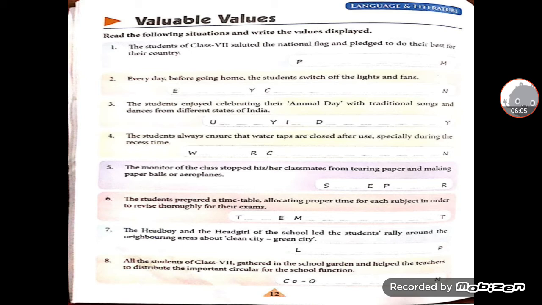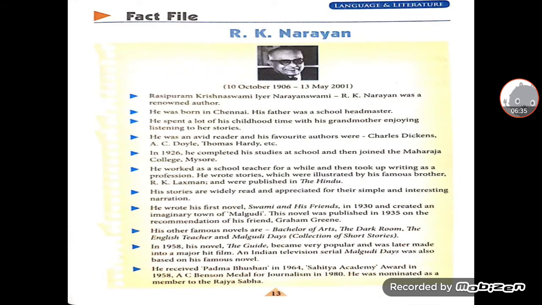Seventh, the head boy and the head girl of school led the students rally around the neighboring areas about clean city, green city. It shows the value of leadership. Eighth and the last one, all the students of class 7 gathered in the school garden and helped the teachers to distribute the important circular for the school function. It shows the value of cooperation. So these were the values.